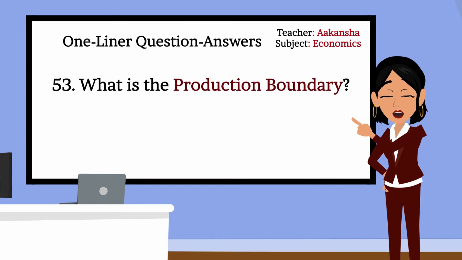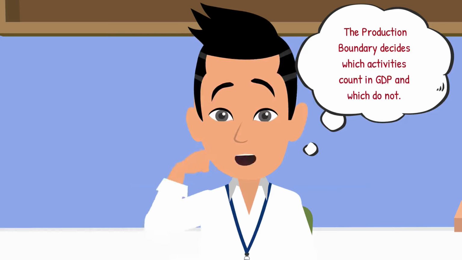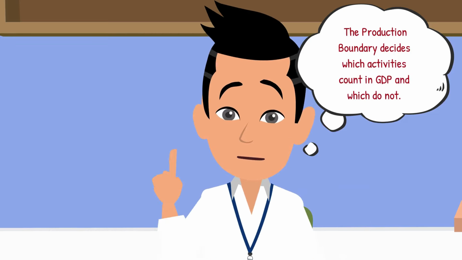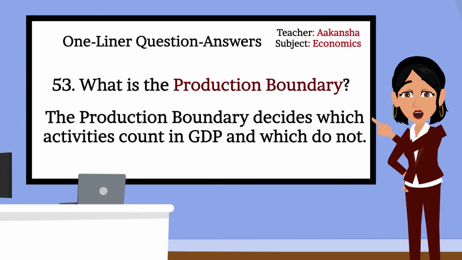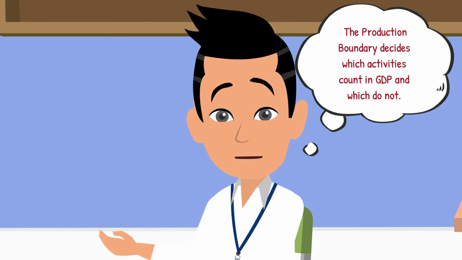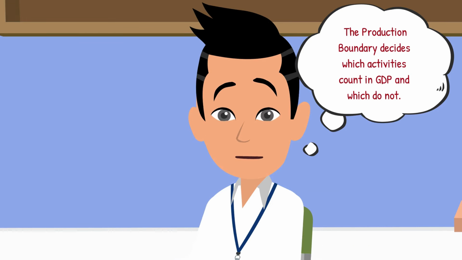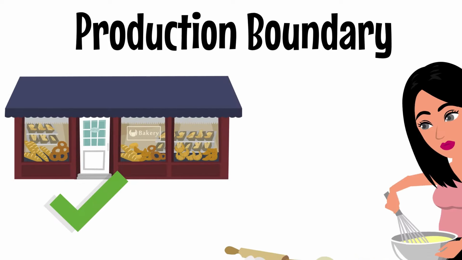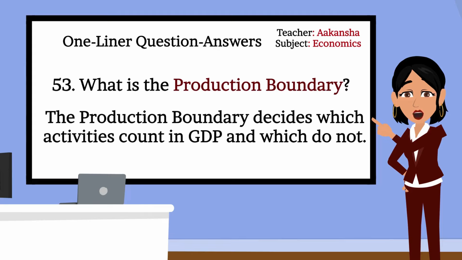53. What is the production boundary? The production boundary decides which activities count in GDP and which do not. That's correct, Ansh. Can you explain it for better clearance? It includes things made for buying and selling. It excludes unpaid work because it's not sold in the market. For example, a baker selling cakes is included in GDP, but a mom baking at home is not. Very good. Let's move to next question.